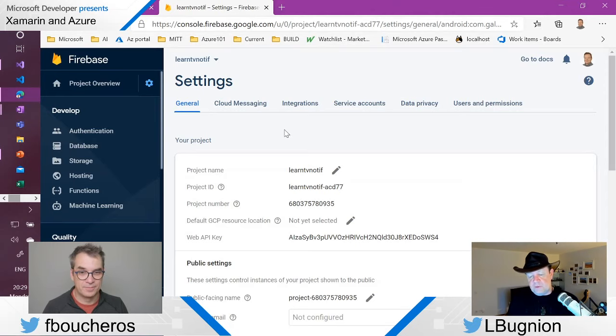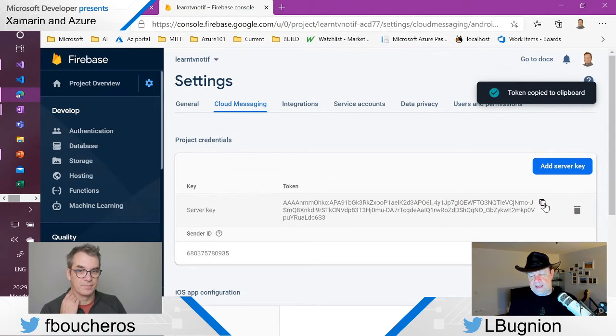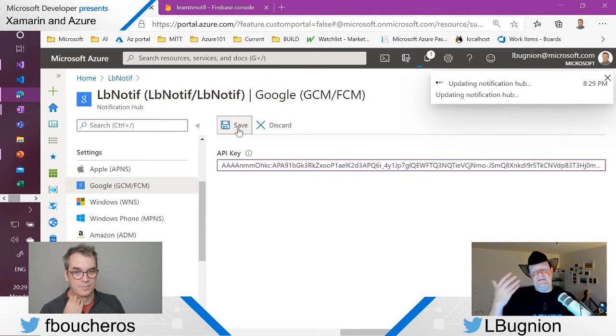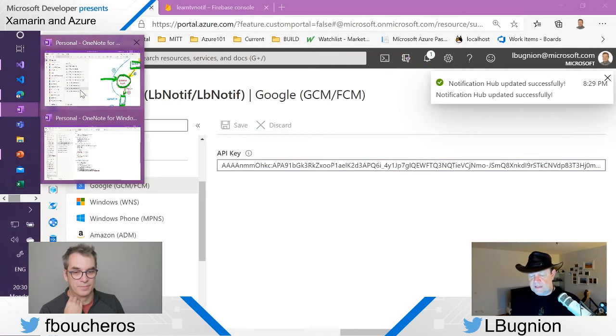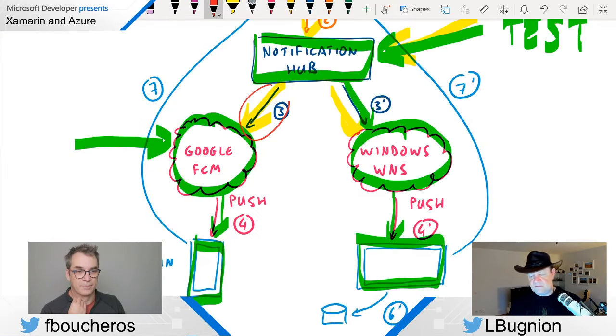And then if you go to the settings inside cloud messaging, this is where you will find the key. This very long server key, which starts with AAAA. I'm going to copy it, go back to my notification hub, paste it, and then I can save. And now basically I have established a link. If we go back to this schema, we can say that we have established the link here. This is the link between the notification hub and Google FCM.